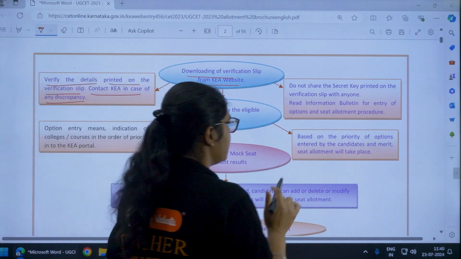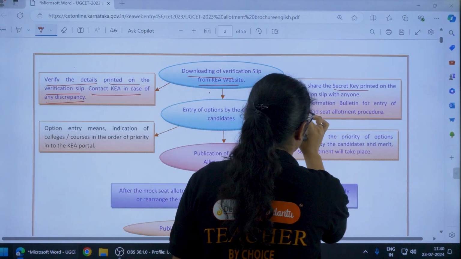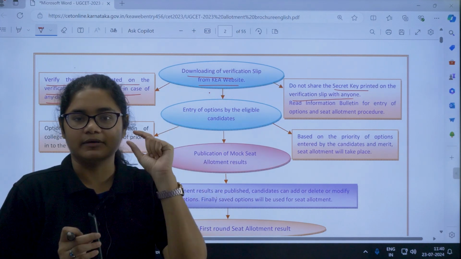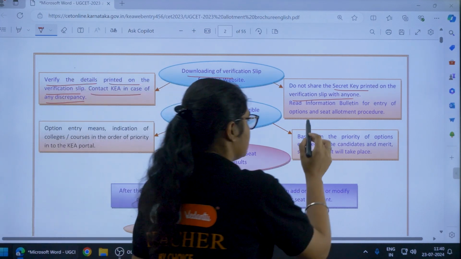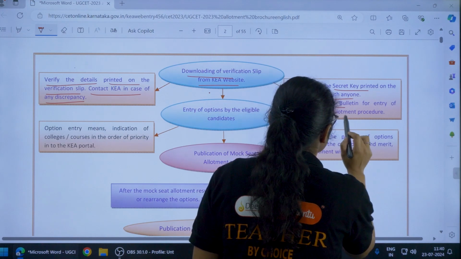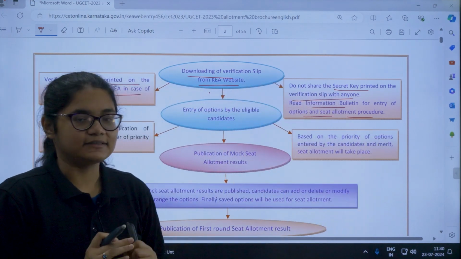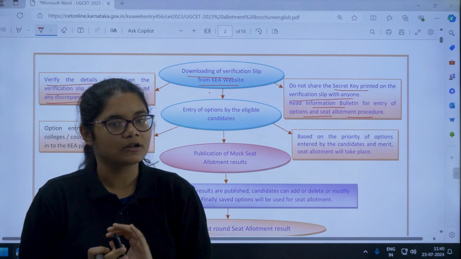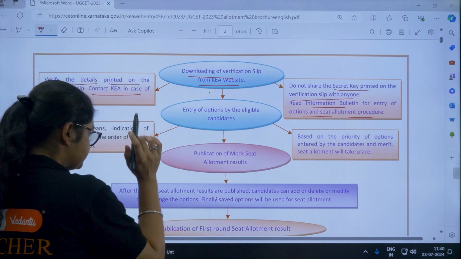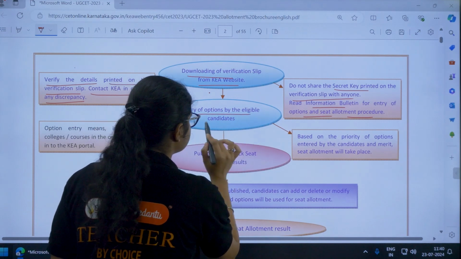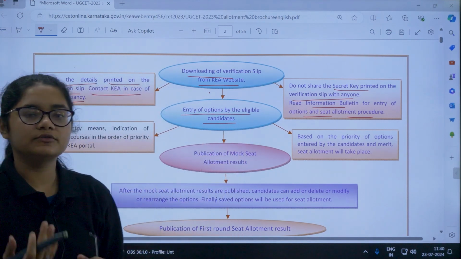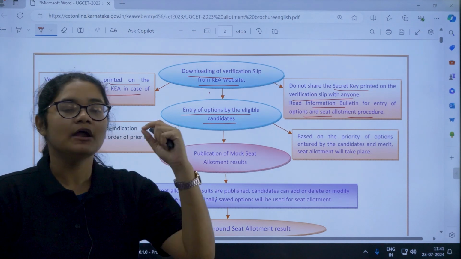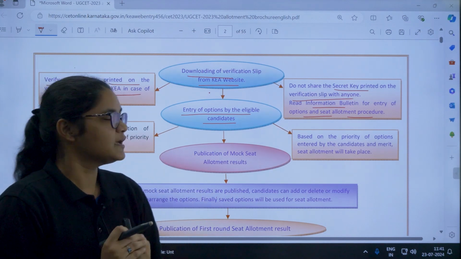And if everything is all right, you can see a secret key printed on the verification slip. Okay, so there will be a CET number, application number, and a secret key, right? So read the information bulletin for entry of the options and seat allotment procedure. So we will be discussing this in detail. So this secret key is very important to start your counselling process. Now the second step is entry of options by the eligible candidates. So those who have the verification slip, who have the secret key, are now eligible to participate in the counselling process.